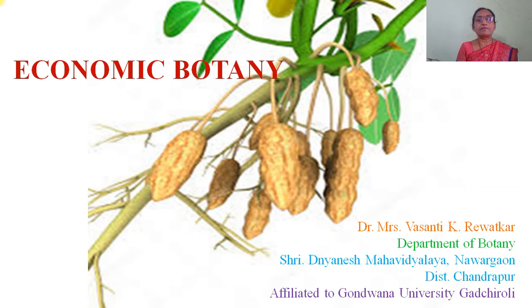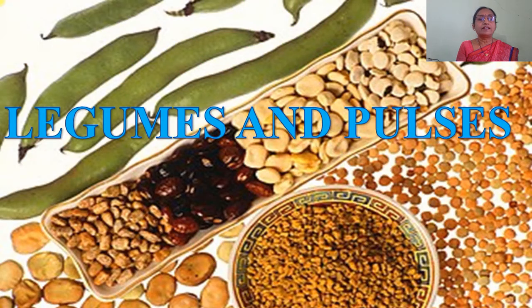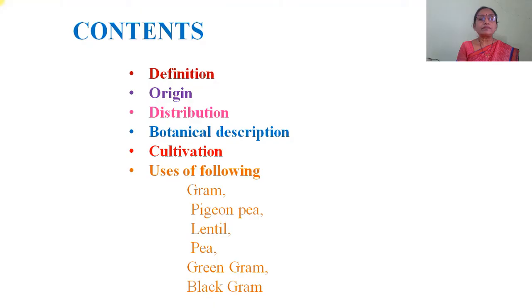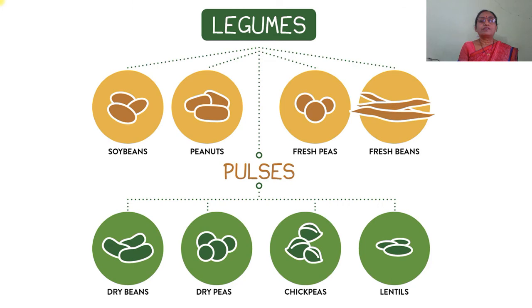In this lecture, I am explaining about economic botany, particularly legumes and pulses. The content of this topic is definition, origin, distribution, botanical description, cultivation, and uses of the following plants, that is gram, pigeon pea, lentils, pea, green gram and black gram. In this lecture we are studying legumes and pulses.